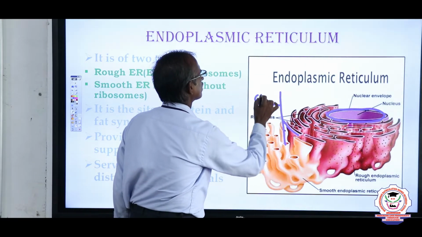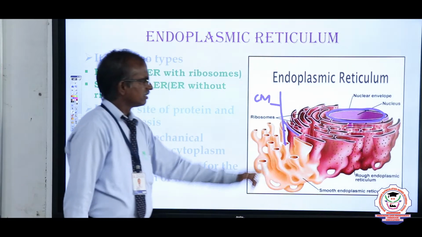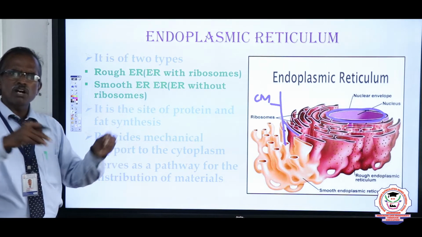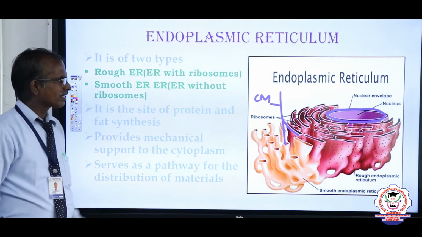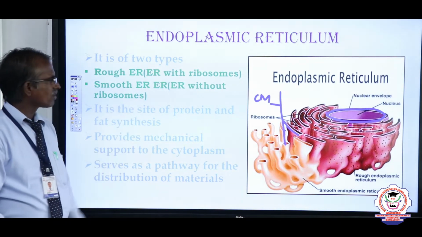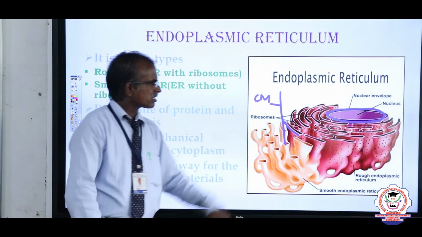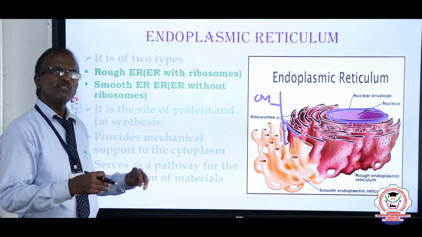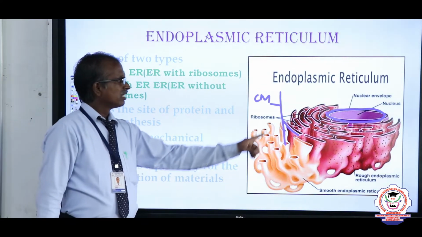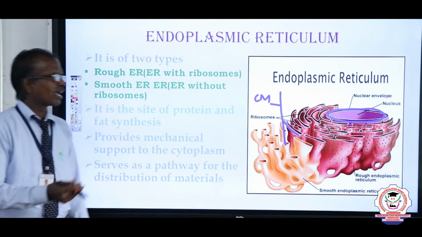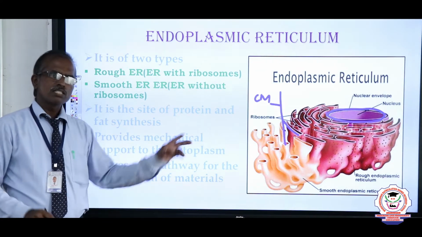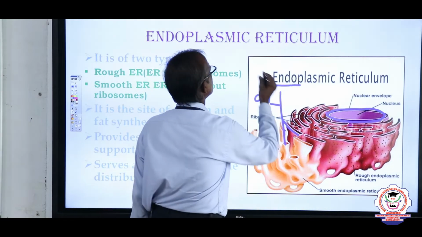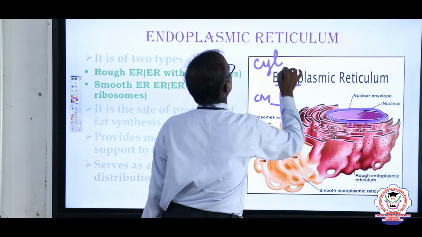They are a network of interconnected tubular-like structures. These structures help in transporting material between the cells. These structures give mechanical support to the cell. That's why the endoplasmic reticulum is called a cytoskeleton.